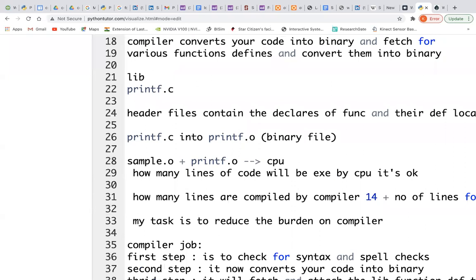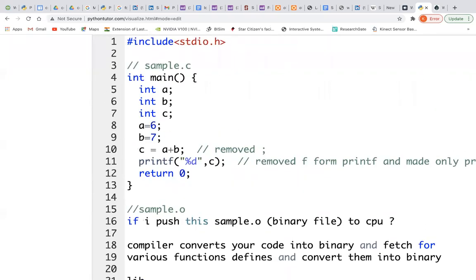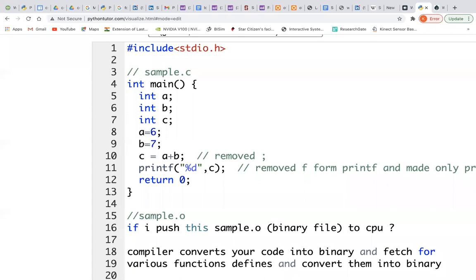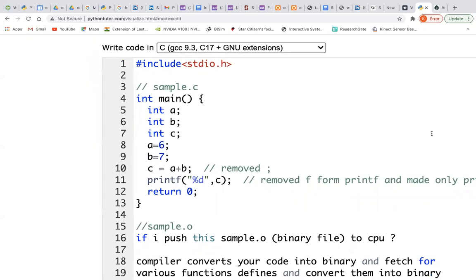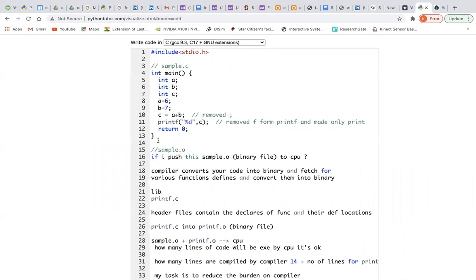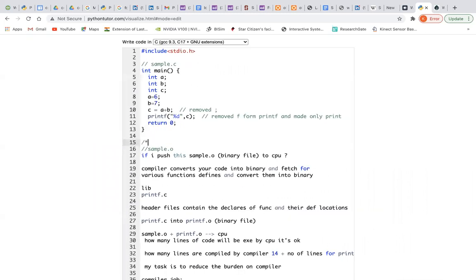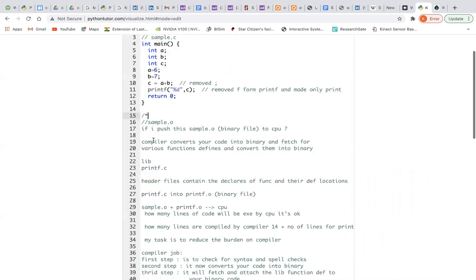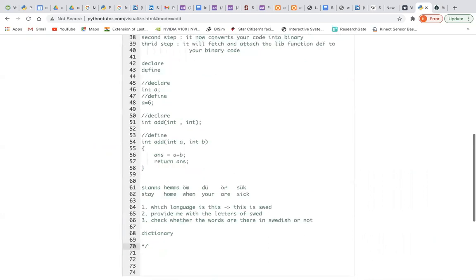Now you might understand that these are happening for your header files. In the next class, I will tell you how to create your user defined header files also. And there you can understand the difference between user defined header files and predefined header files. Now let us make all these things into comments and try to execute this one and see what is the difference between Python and this.